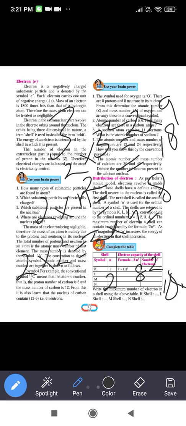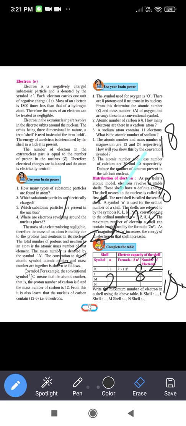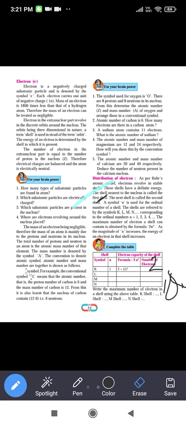Now for the N shell, the ordinal number for the N shell is 4. The square of 4 is 16, and 16 into 2 is equal to 32. In this way we have calculated the maximum number of electrons that can be accommodated in the K, L, M and N shells, and they are 2, 8, 18 and 32 respectively.